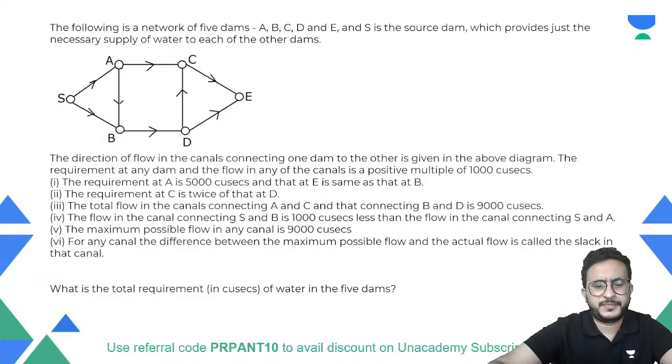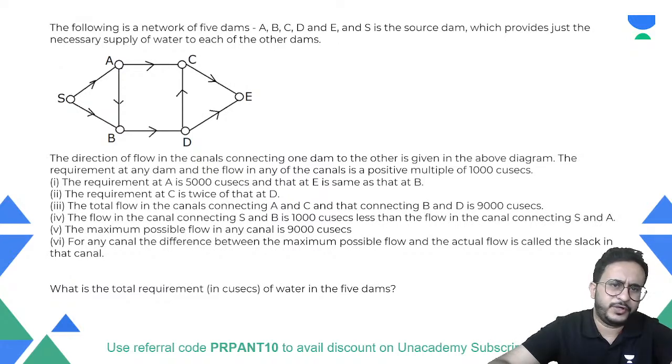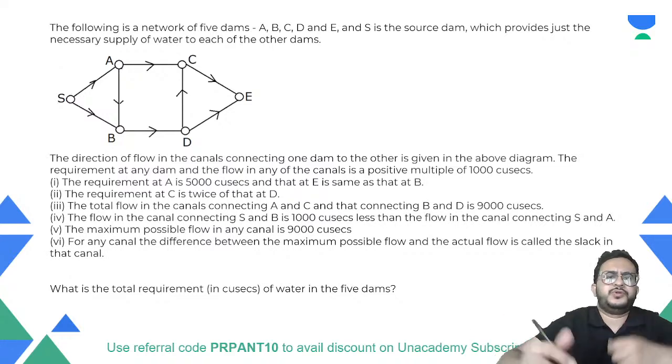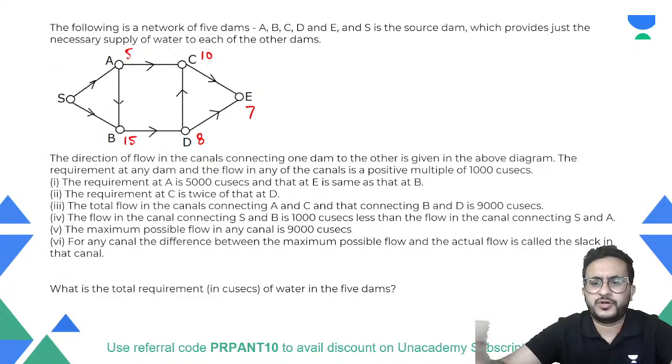I'll tell you what the basic process is. Rajiv has not done it, Divyanshu and Sakshi have done well, right? So I'll tell you just a basic question, not going to this question yet. Let us say I have to supply water to different places. You also study this in MBA; it is called the milk run problem. Just taking an example, suppose you need 5 liters, 10 liters, 15 liters, 8 liters, 7 liters of water at these 5 places. So if I ask you how much water should you supply?